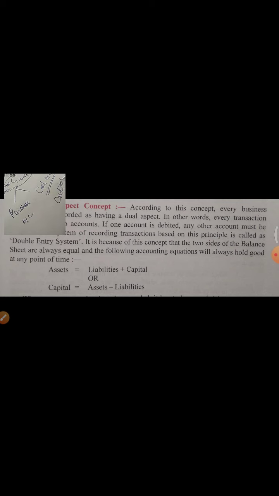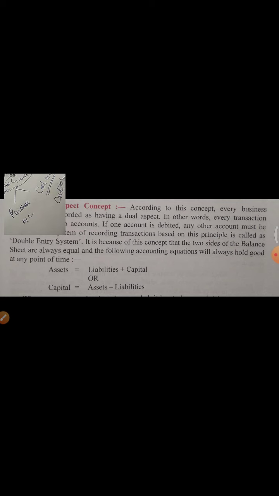If you are transferring the right of goods to your purchaser, in that condition revenue is deemed to be realized. Let's take an example. For example, if a firm gets an order of goods on 1st January, supplies the goods on 20th January and receives the cash on 1st April.